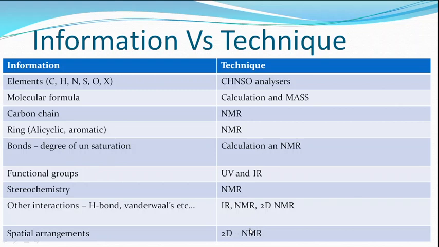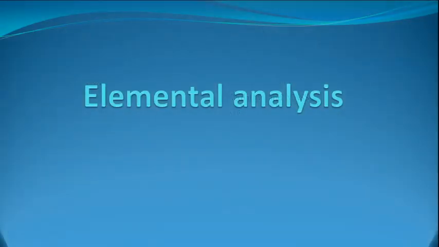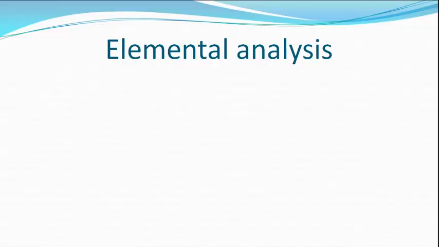Therefore NMR is a modern and very useful technique for elucidating structure, and without NMR you cannot elucidate many compounds. This is the introduction, and next we shall see what elemental analysis can do.